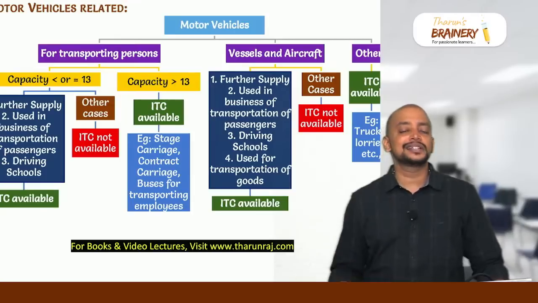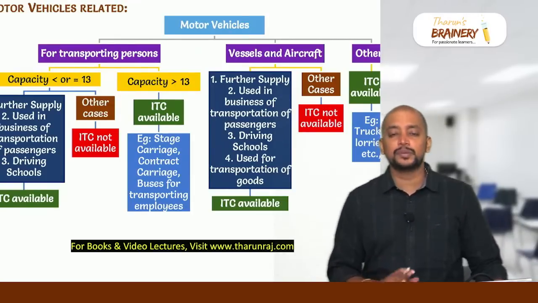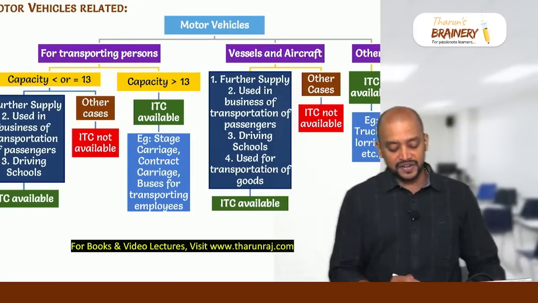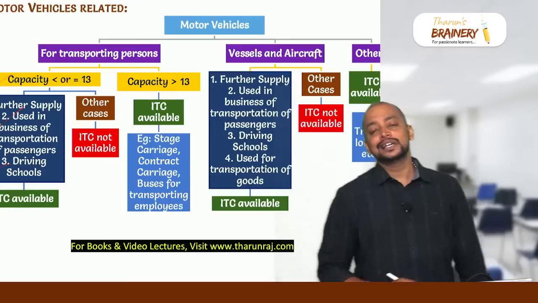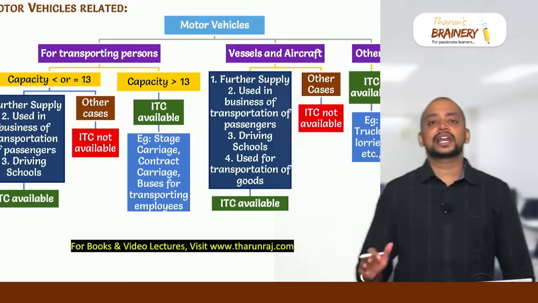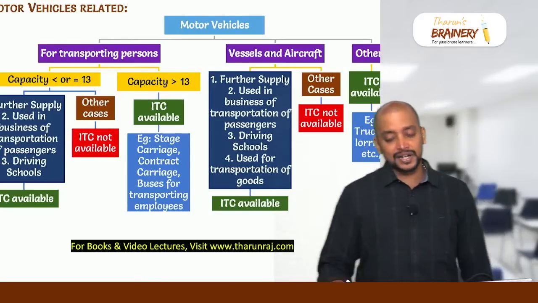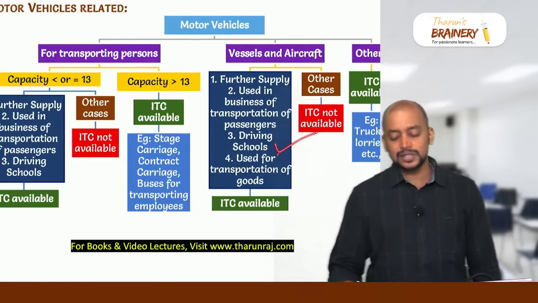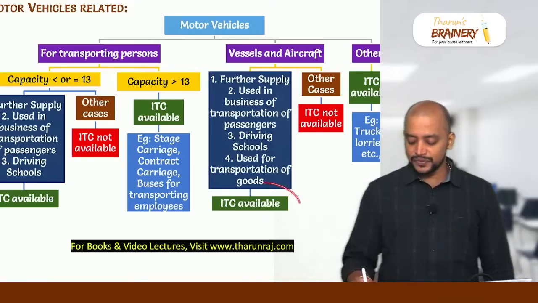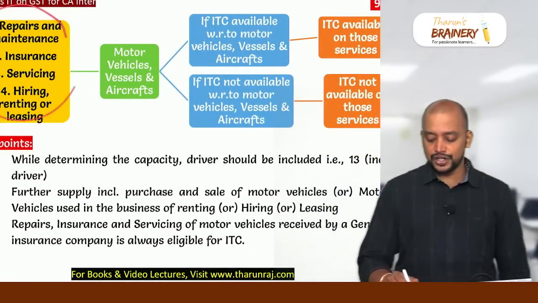If capacity exceeds 13, ITC is available. If capacity does not exceed 13, ITC is not available, but 3 exceptions are there. If it is for further supply and used in the business of transportation of passengers or driving schools, then ITC is available. Then vessels and aircrafts, ITC not available. But we have 4 exceptions where ITC is available: further supply, used in the business of transportation of passengers, imparting driving training, and used for transportation of goods. In these 4 cases, ITC is available. And then 4 services in relation to motor vehicle.